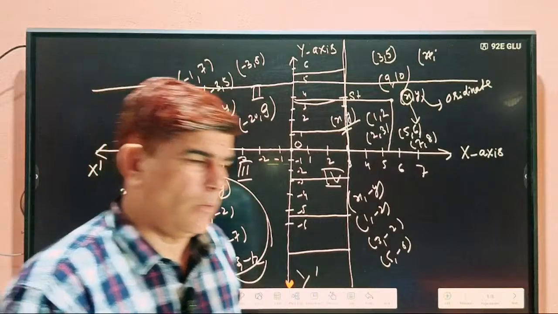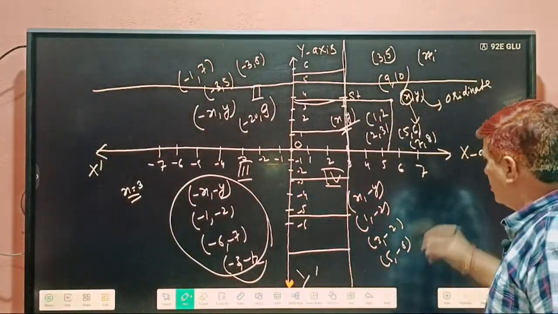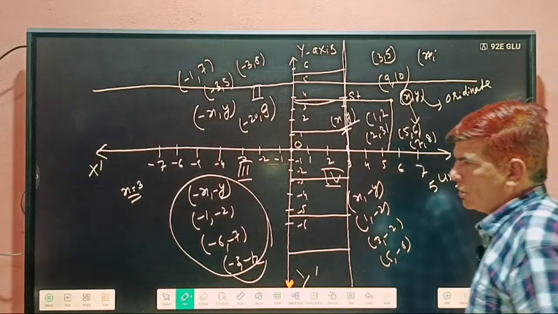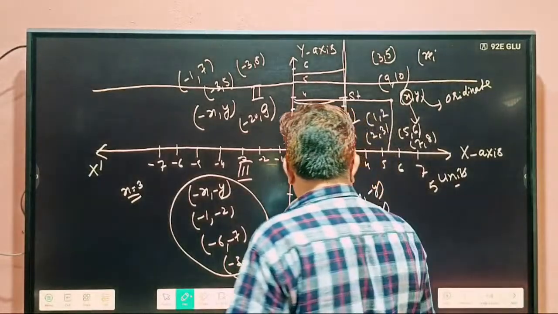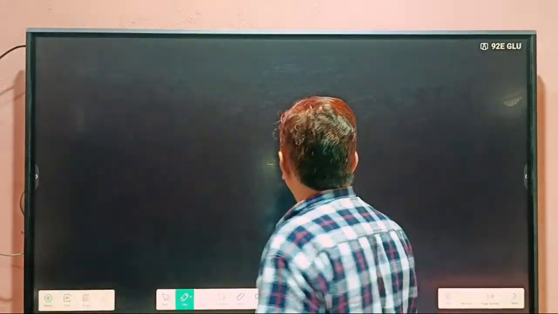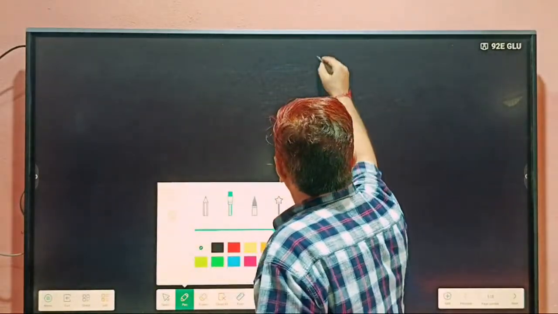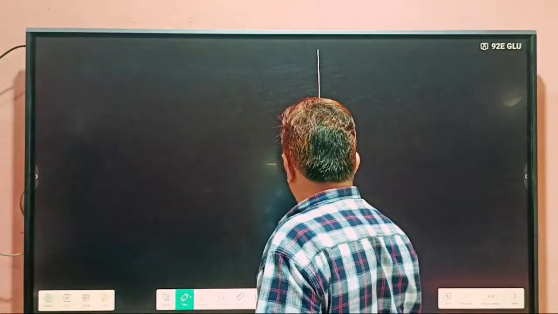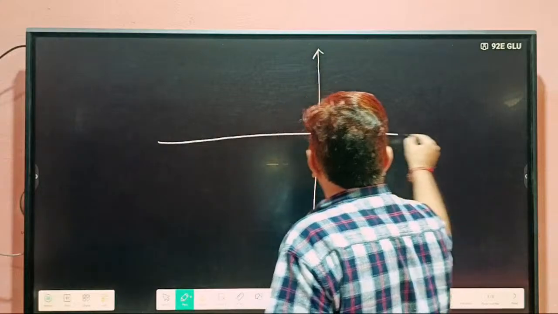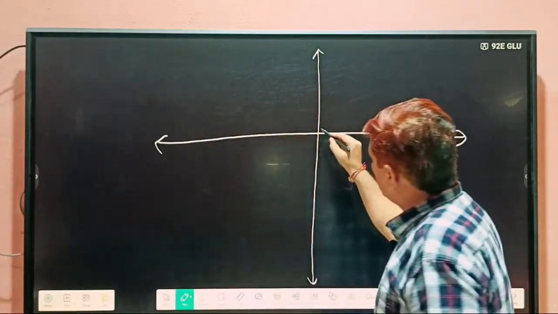It means the distance of a point from the x-axis is 5 units. Not understood? So again I want to tell, look here. This we have taken. This is the origin.